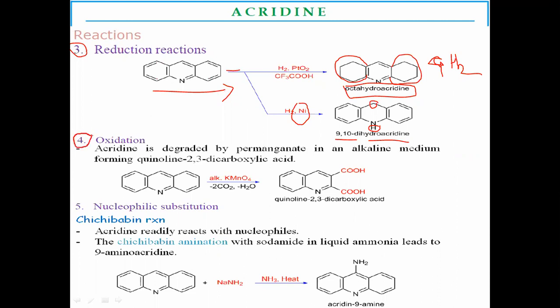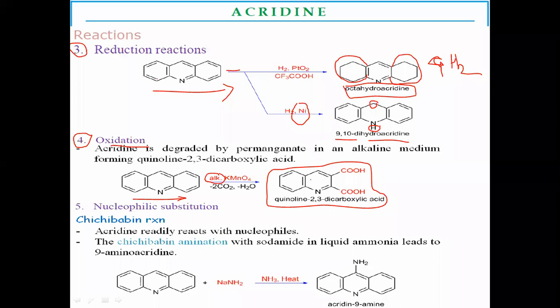Next reaction is oxidation. Generally for oxidation, alkaline potassium permanganate is used as the oxidizing agent. Here acridine undergoes oxidation in the presence of alkaline potassium permanganate. It will form quinoline-2,3-dicarboxylic acid by oxidation of acridine. In alkaline media, this product, quinoline-2,3-dicarboxylic acid, is formed.